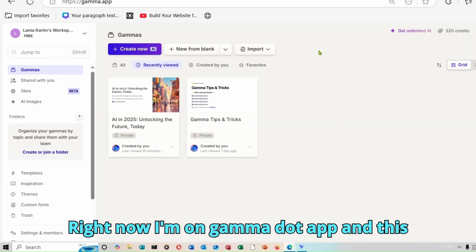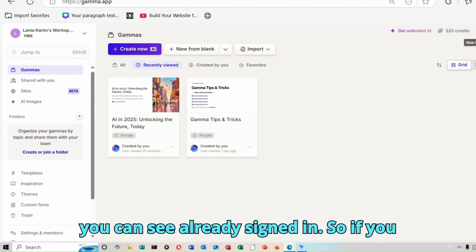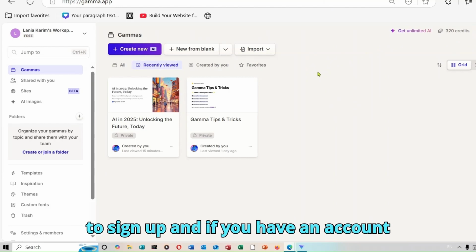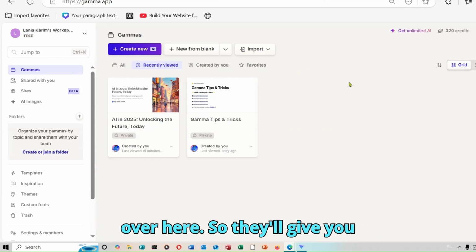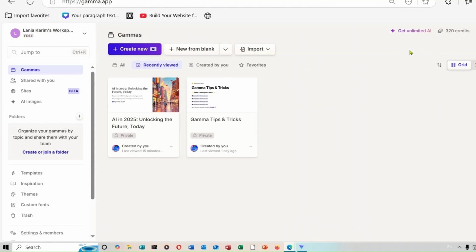Right now, I'm on Gamma.app and this is what the interface looks like. So like you can see, already signed in. If you don't have an account yet, you will have to sign up. And if you have an account, simply log in and then you catch me over here. They'll give you 400 credits for free to try it out.